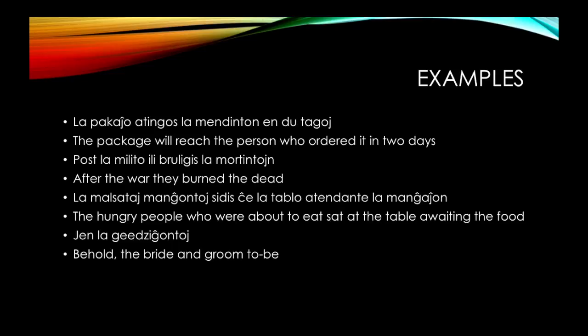So that concludes part 2 about active participles. These are kind of confusing and they take a little while to get used to, but if you start reading, you'll see them a lot and it will become really easy for you to understand them. So my recommendation is find a book that you like and read it.